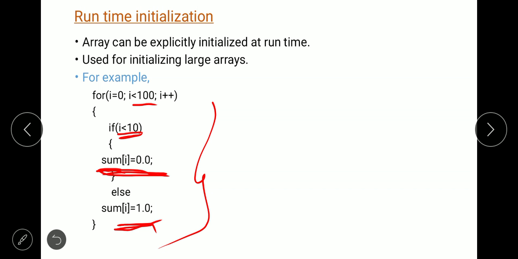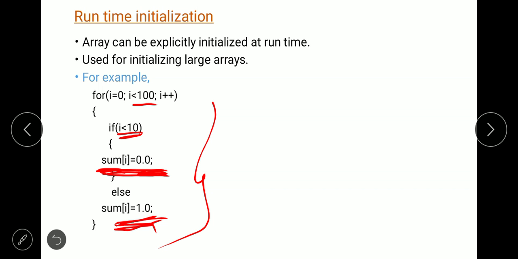What is compile time initialization? If we are initializing the array at the time of the declaration, then it becomes compile time initialization. But if we are initializing an array after the declaration of that array, then it becomes runtime initialization. Is that clear? So, in this example, the first 10 elements are initialized with 0.0 and the remaining 90 elements are initialized with 1.0.